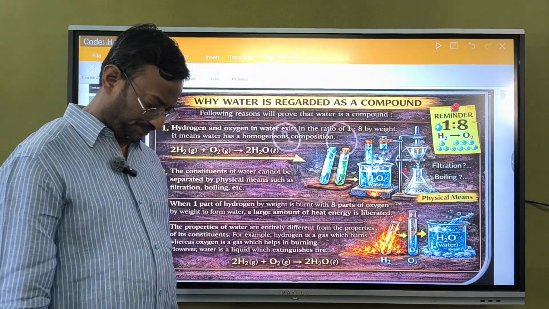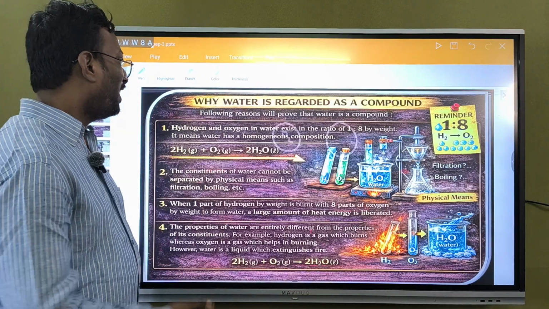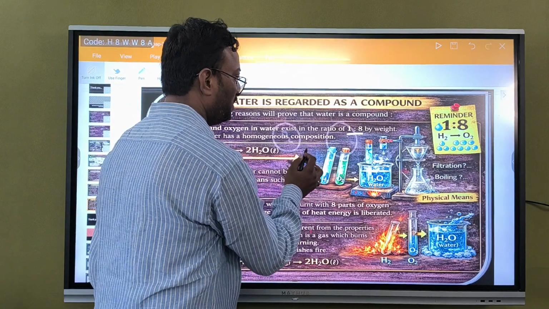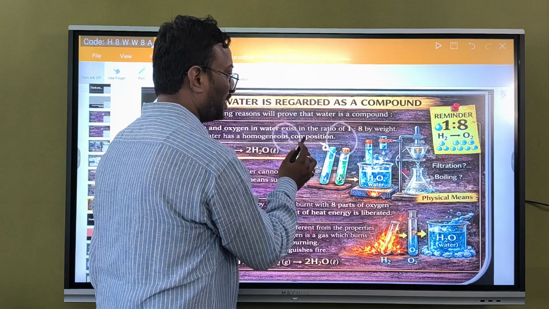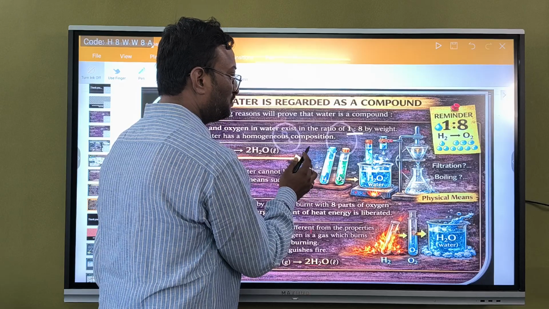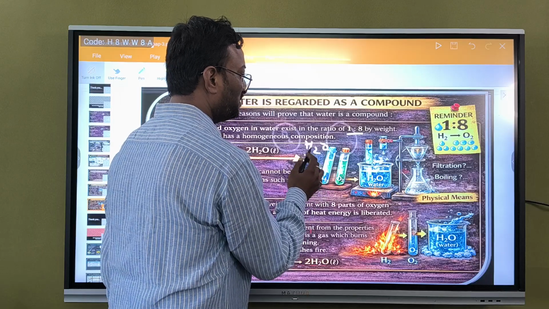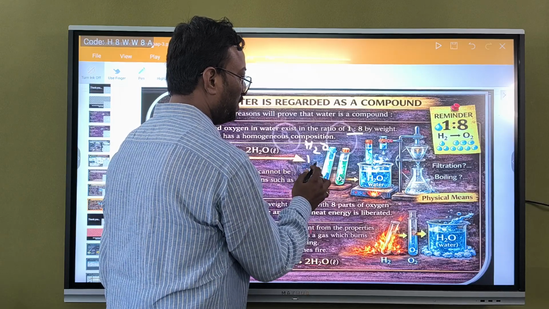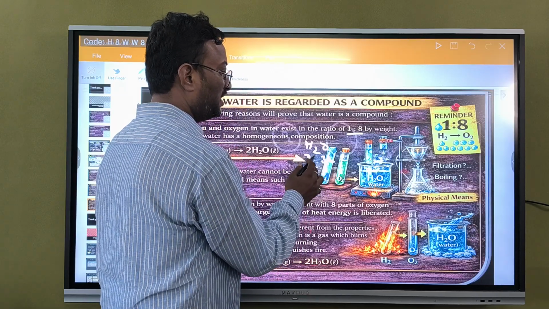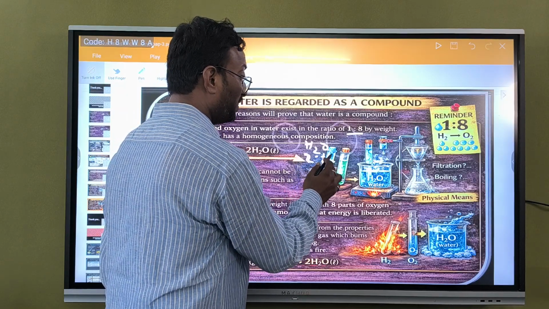Next thing, children, here we also have a beautiful concept. Hydrogen and oxygen in water exist in the ratio 1:8 by weight. In H2O, there are 2 hydrogen atoms, each with atomic mass 1, so the hydrogen mass is 2, and the oxygen atomic mass is 16.